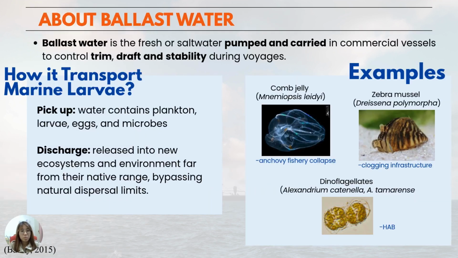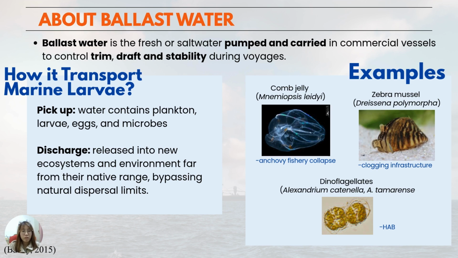Next, we'll talk about ballast water, which is the water carried in commercial vessels used to trim, draft, and stabilize during voyages. It is widely known as a method for the transportation of marine larvae through two steps. Firstly is the pickup of water that contains plankton, larvae, eggs, and microbes, and secondly is the discharge of water that contains all of these organisms into a new environment.